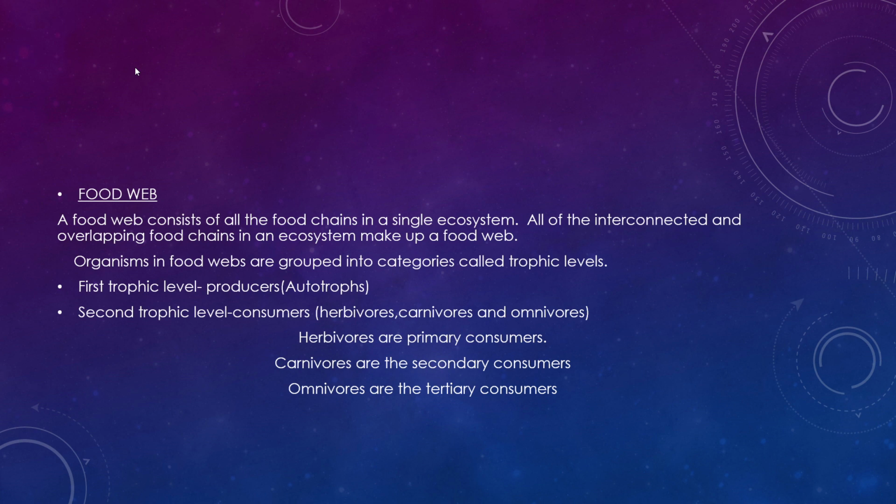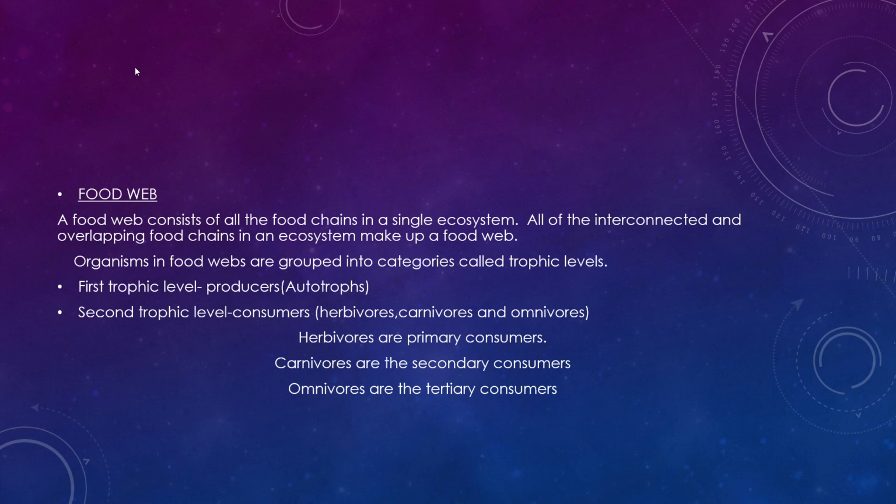Herbivores eat plants. When carnivores eat the herbivores, what will happen? For example, the tiger is a carnivore. The tiger will eat a deer. The deer has eaten grass. So, the carnivore gets both the herb and the flesh. And omnivores, they are eating both plants and animals. So, we are eating both plants and animals.